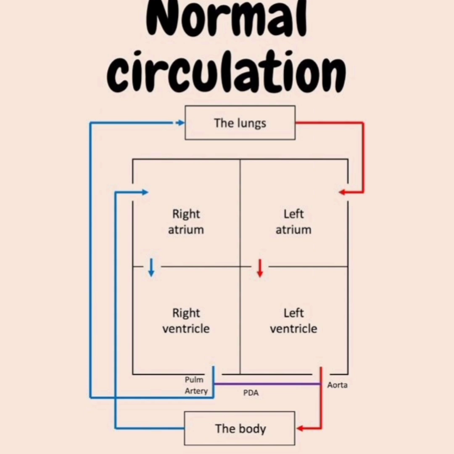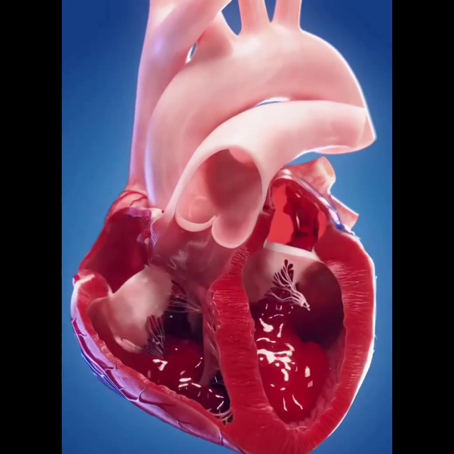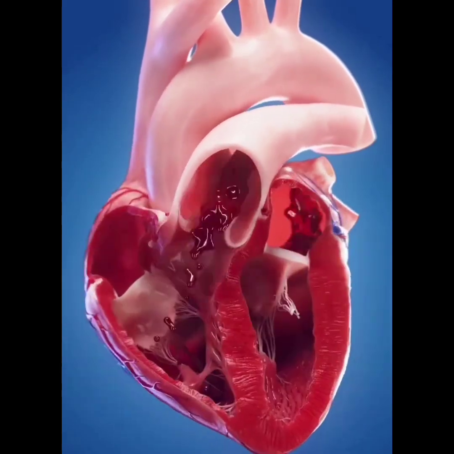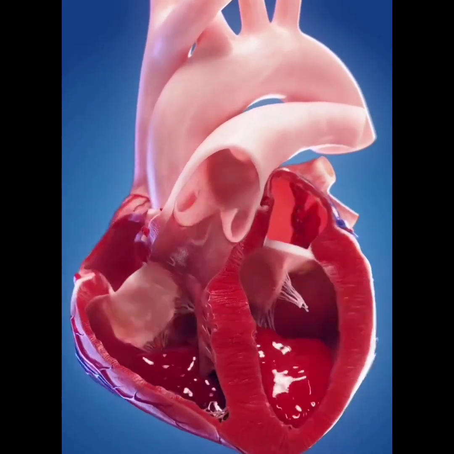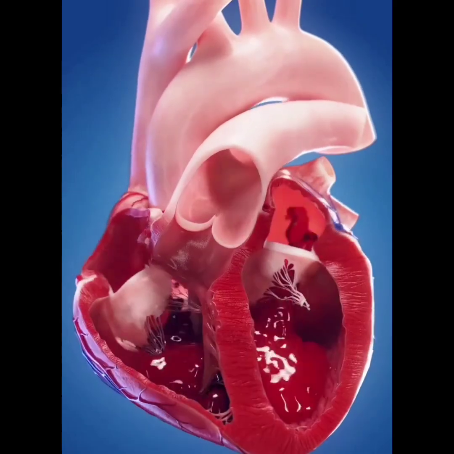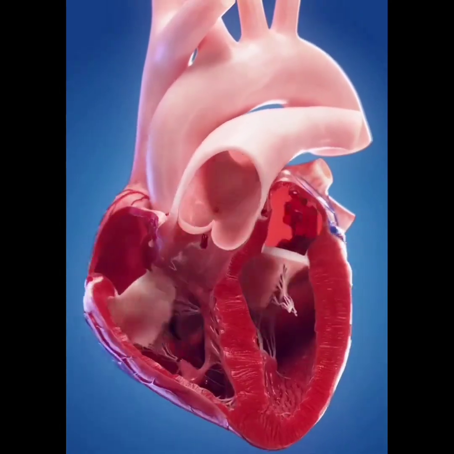So here we can observe the blood enters into the heart two times, that is twice. So it is called a double circulation. That's why in humans, we can call it a double circulatory system.